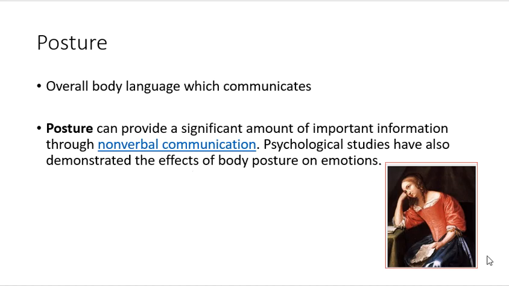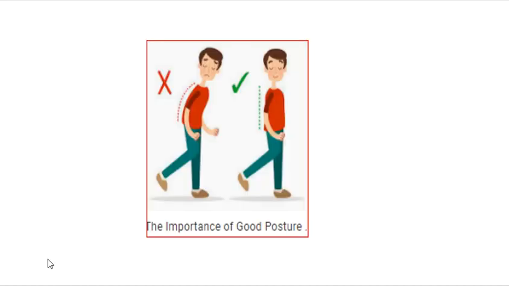Now you can see this posture. This shows that she is quite worried and thinking about something. There is another posture that I would like to show you, so you can make a comparison of these two postures. Quite disappointed, a lazy kind of boy, and here he is quite happy and healthy.